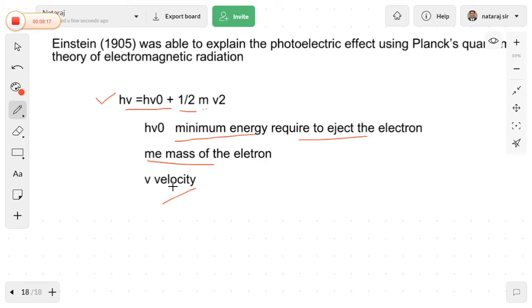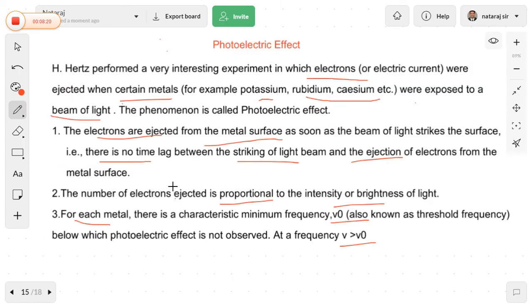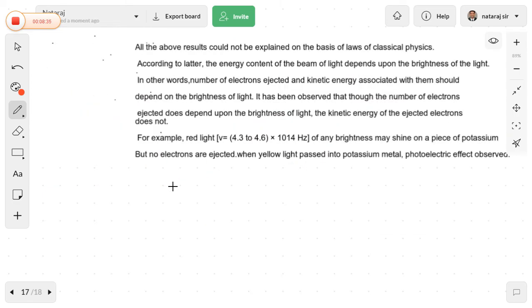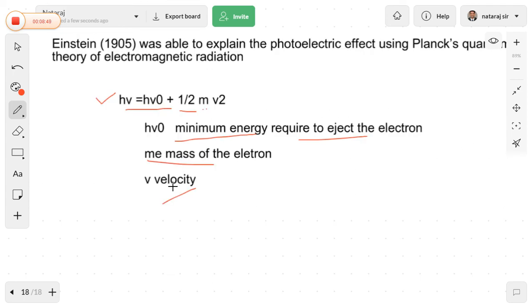Okay, this is our actual lecture. This is the photoelectric effect. We have the definition: ejection of electrons. The best examples of the metals are potassium, rubidium, and cesium. Three results were proposed by Hertz, and these three results were not explained by classical physics. Einstein put forward an explanation of the photoelectric effect by using Planck's quantum theory, and he proposed the formula h nu equal to h nu naught plus half m u square. By using this formula, Einstein successfully explained the photoelectric effect.